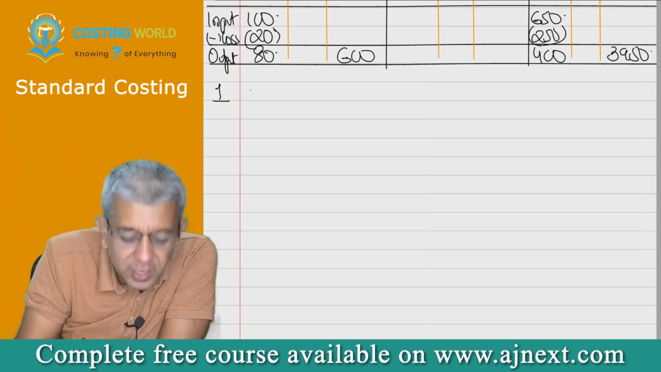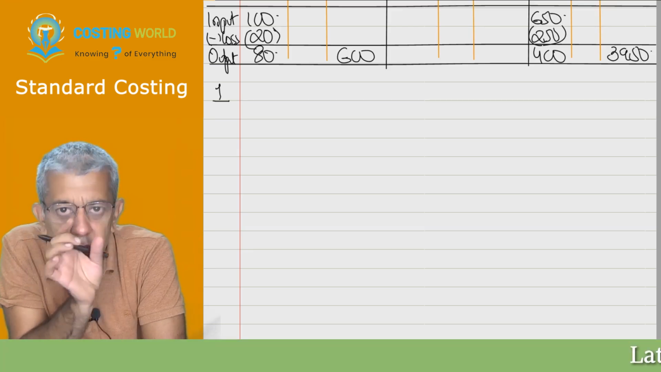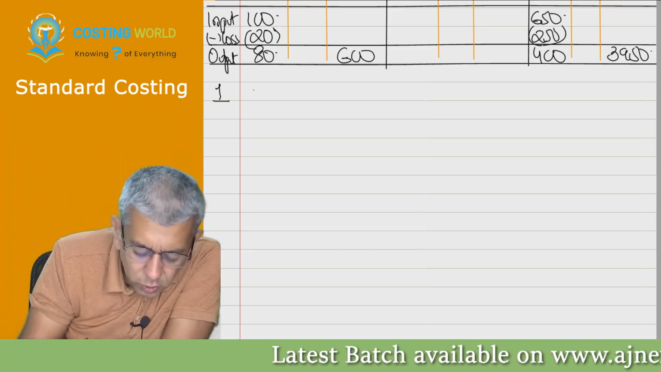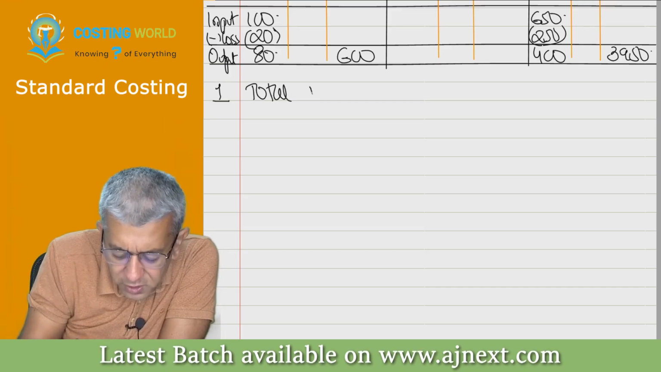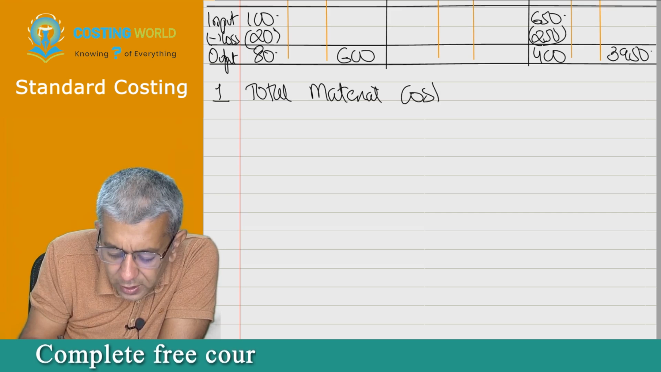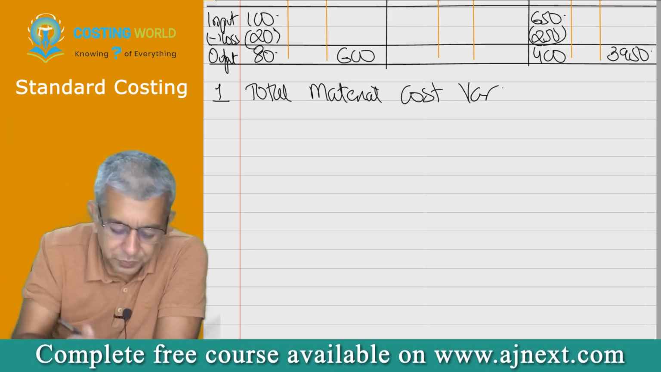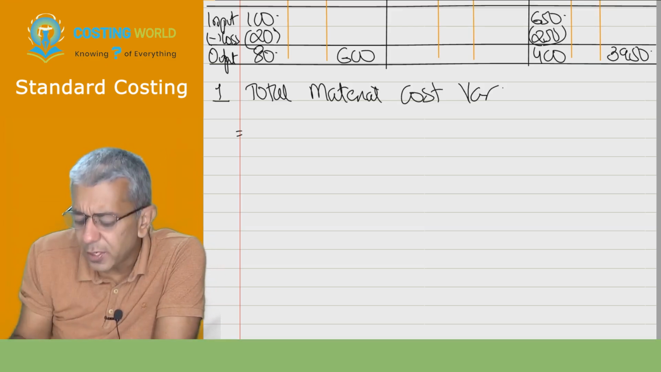So therefore, we are going to be computing variances for you. Variance is the difference between what should have happened and what has happened. So first variance, please don't write anything. First variance in this particular case is called total material cost variance. I was speaking to those particular people.